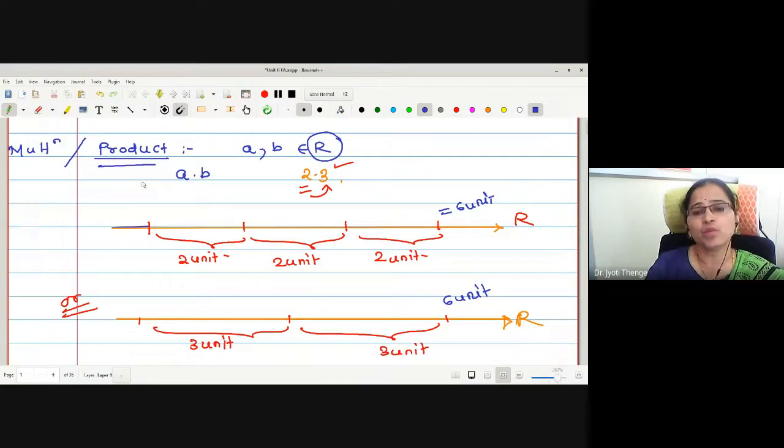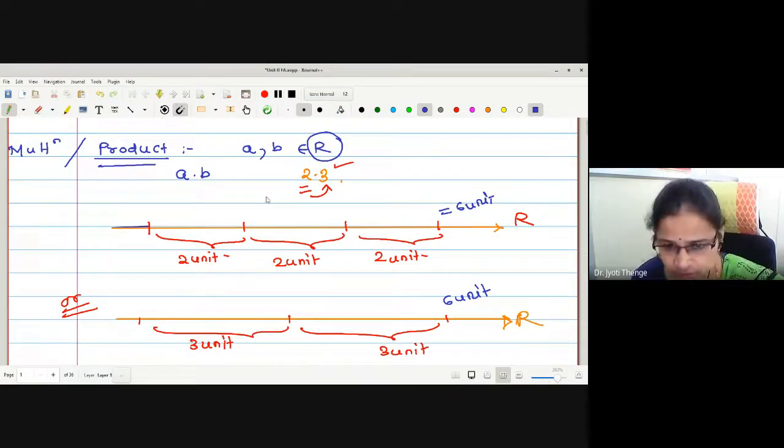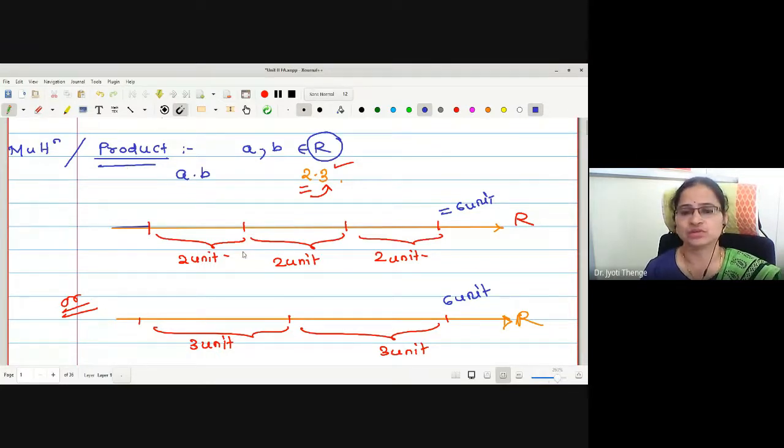Okay, if both the numbers are real numbers, that is, both are calculated on the same line, then on the same line I can measure 2 unit distance 3 times, which will give us in all 6 unit distance, which is actually a product or multiplication. Correct? Multiplication is defined like this.